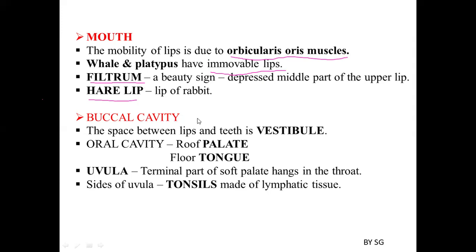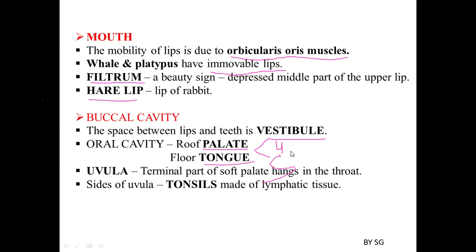Coming to the buccal cavity, there is a space between the lips and the teeth, which we call the vestibule. Then there is the buccal cavity or oral cavity. This oral cavity roof is covered by the palate and the floor is covered by the tongue. The palate is again divided into two parts, the hard palate and soft palate.